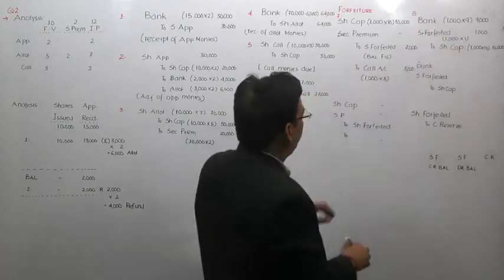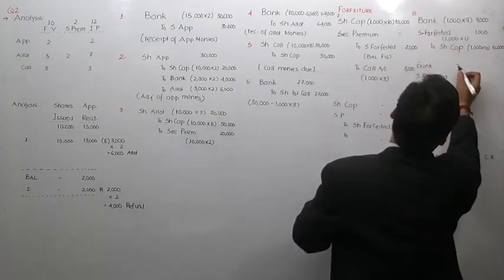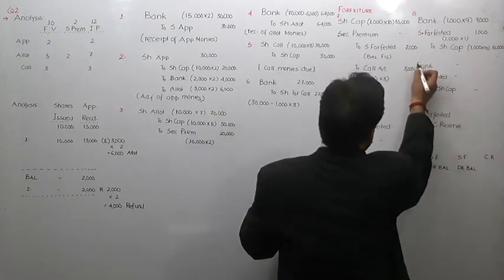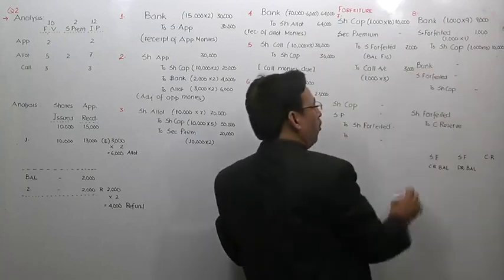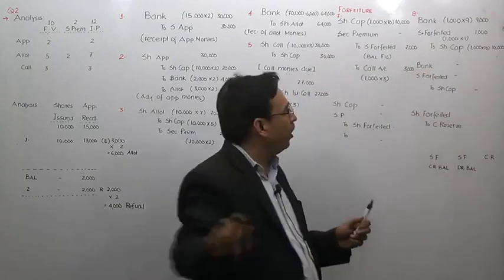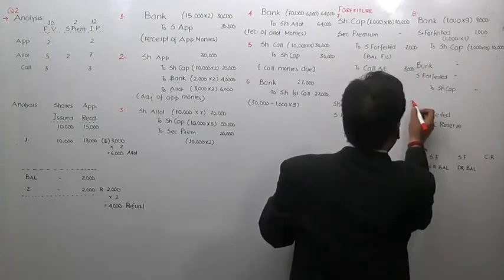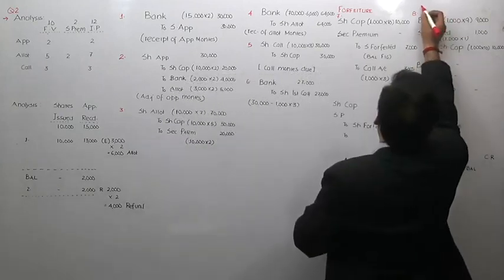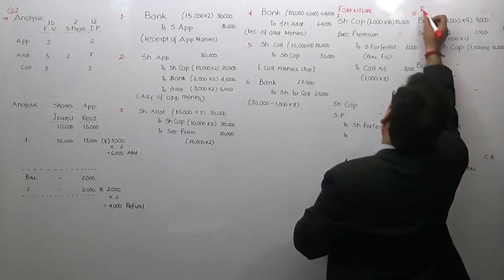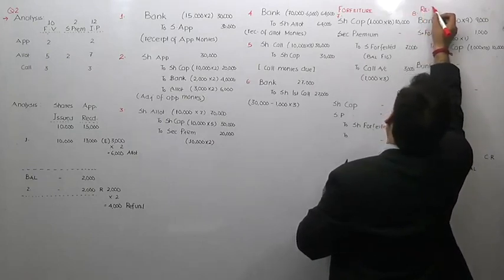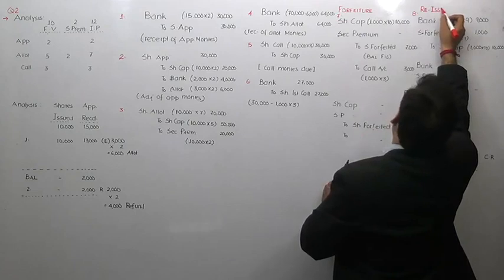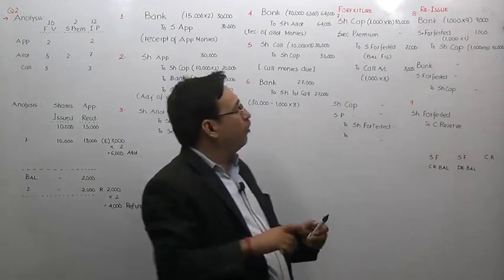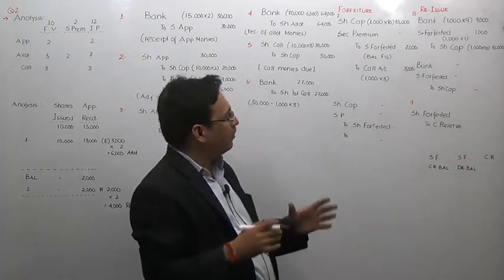Entry number 8 we have written here. You did not have to look here. This I have written for the sake of my own convenience. You need not look here. Now entry number 9 has been written over here. Entry number 9. As you know better than I, let me first of all write here: this entry is for reissue. Correct? So whenever a company reissues, the company will offer discount, as you know.